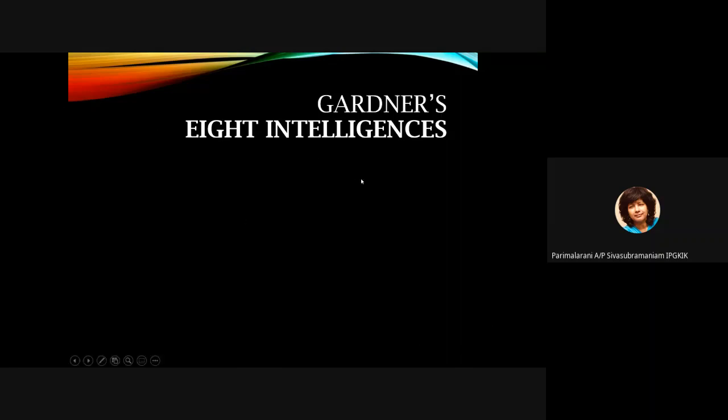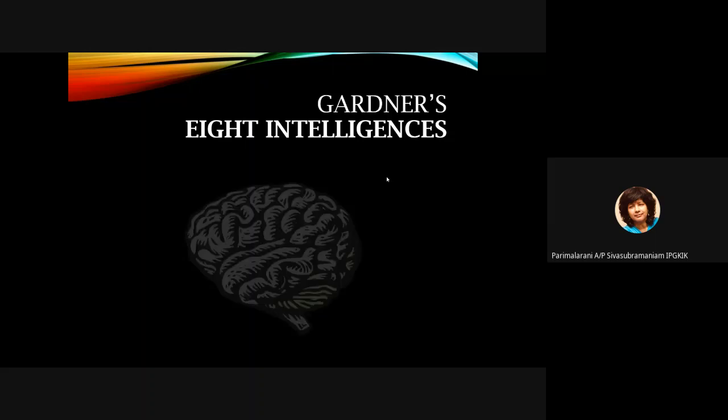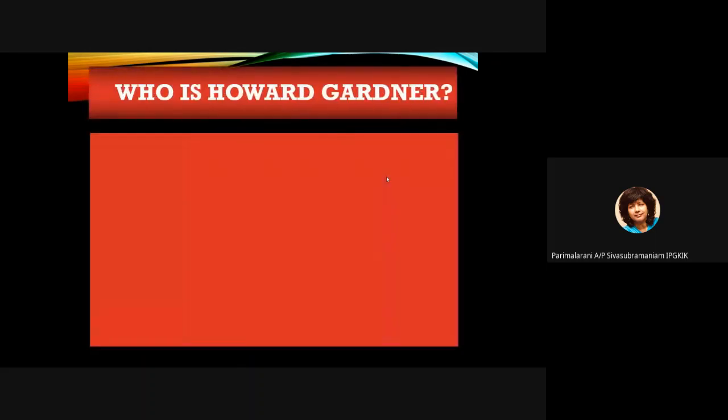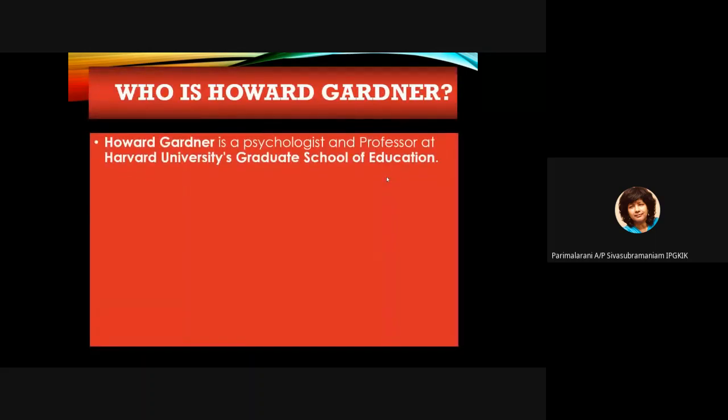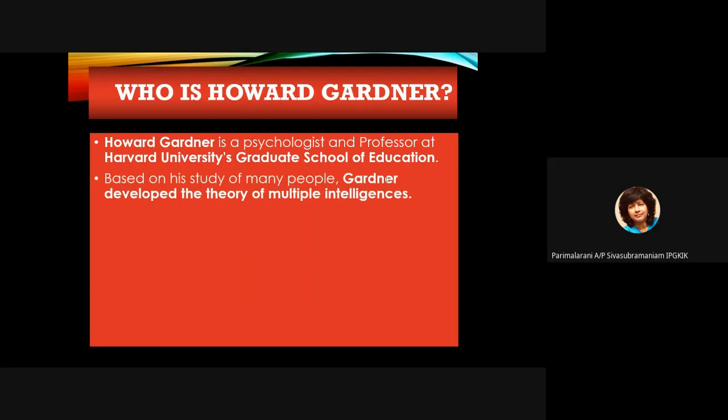Okay, how to teach using multiple intelligences. We want to teach mathematics using multiple intelligences. Multiple intelligences was first proposed by Howard Gardner. Howard Gardner is a psychologist and a professor at Harvard University's Graduate School of Education. Based on his study of many people, he developed this theory of multiple intelligences.